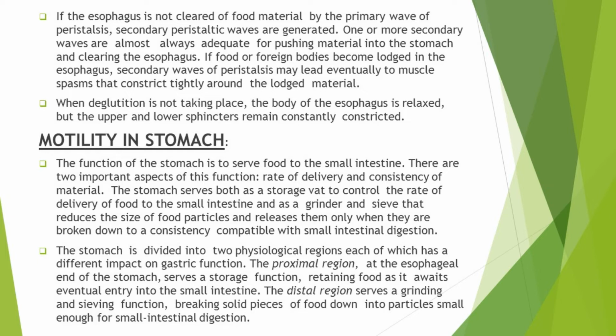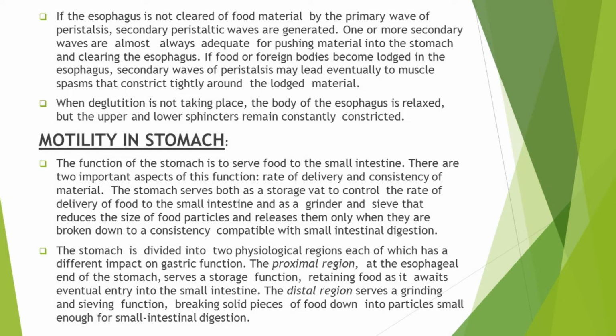The stomach is further divided into two physiological regions, the proximal region and the distal region. The proximal region of the stomach, at the esophageal end, serves in the storage function, and it retains the food in it.